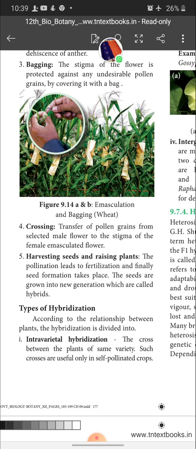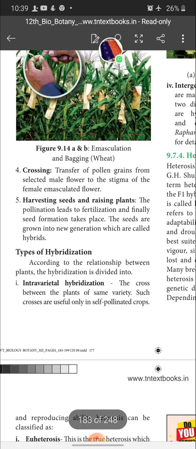This is called harvesting seeds and raising plants. The seeds are grown into a new generation which are called hybrids.